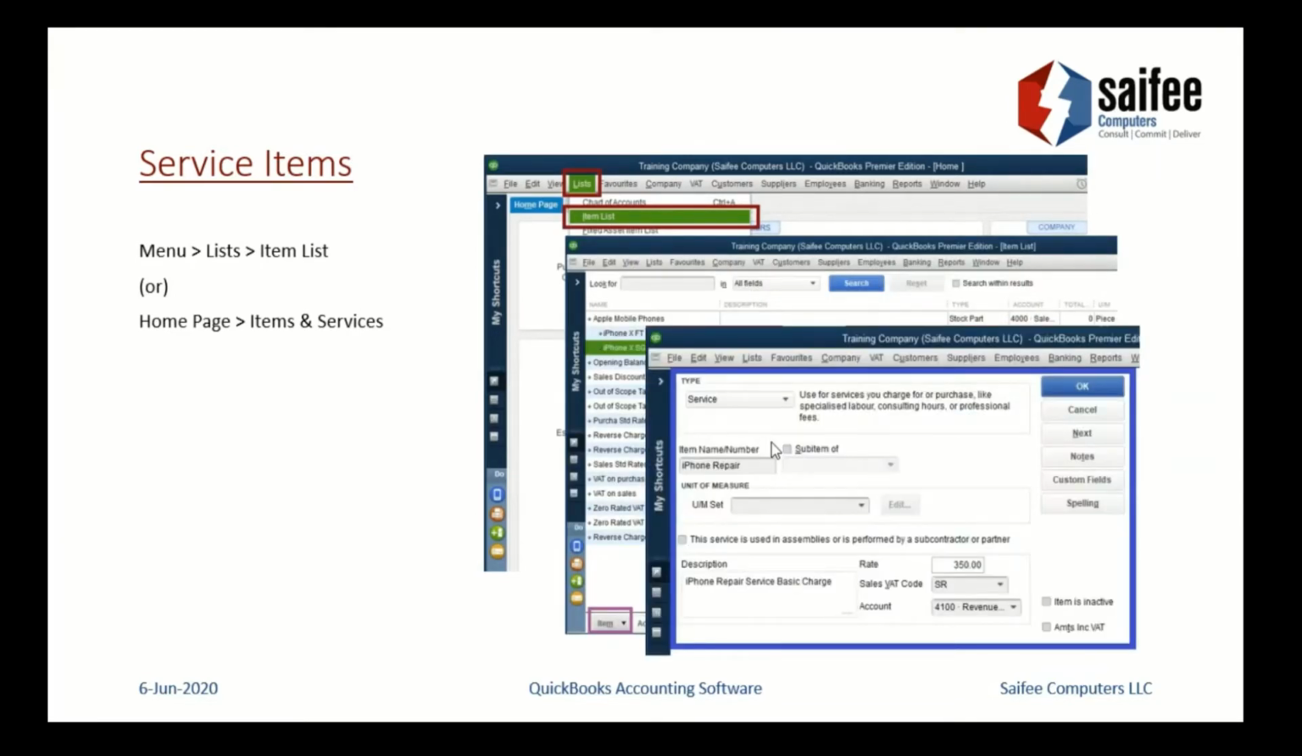Then we look at service items, wherein you can again access the same thing from the same screens. The only thing that changes here is the type. If you look at the notes, the type is service. You still need to enter a unique item name, and there is one revenue account which can be mapped here for the service that you are providing.